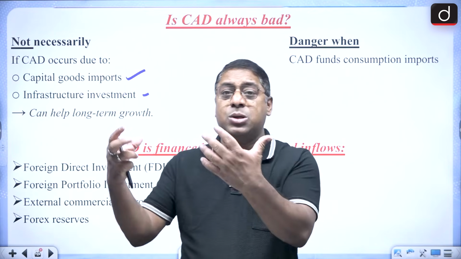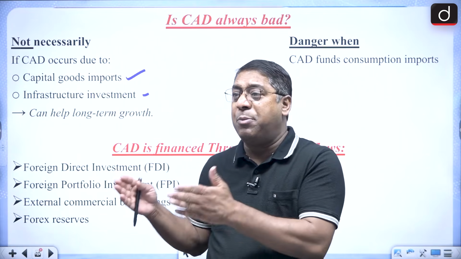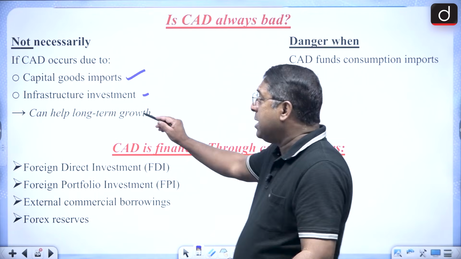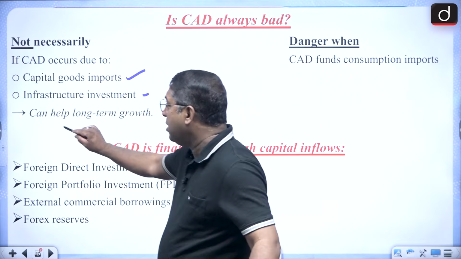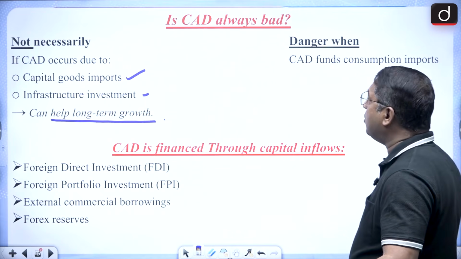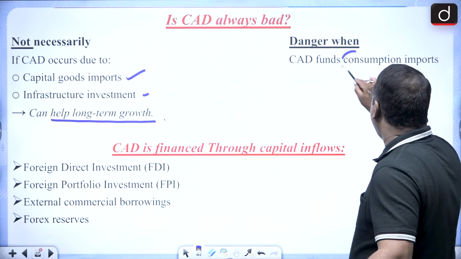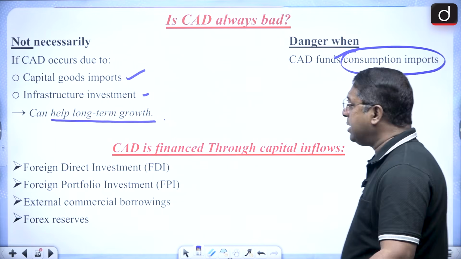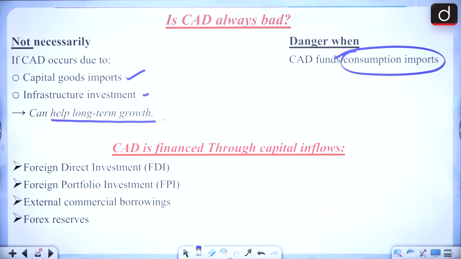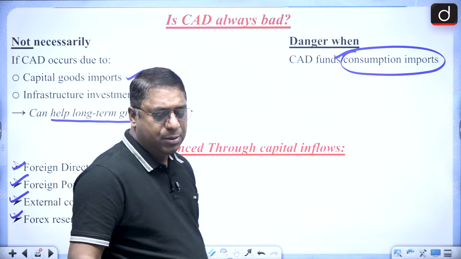Capital goods are those goods which will help in our production process, plus investment and infrastructure, and this will all lead to long-term growth. So when it is only for consumption imports, then that is bad. And the current account deficit is financed through foreign direct investment, foreign portfolio investment, external borrowings, and also foreign exchange reserves.